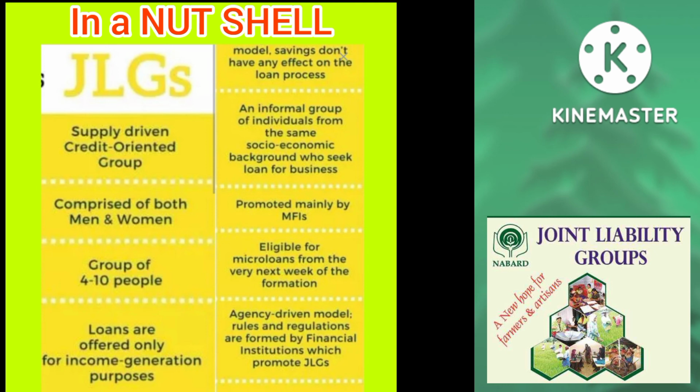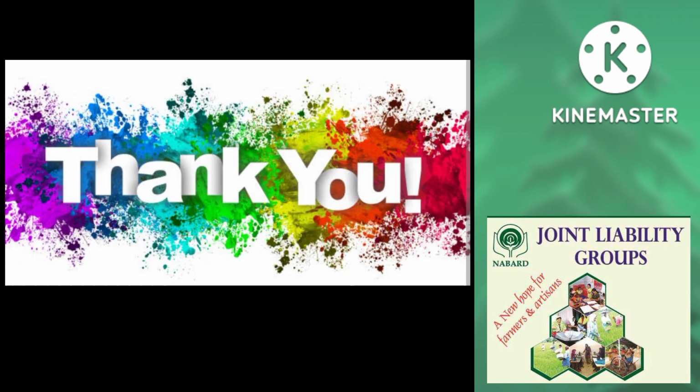An informal group of individuals from the same socio-economic background who seek loans for business, promoted by microfinances, eligible for microloans from the very first week of the formation. Agency driven models, rules, and regulations are formed by financial institutions which promote JLGs.